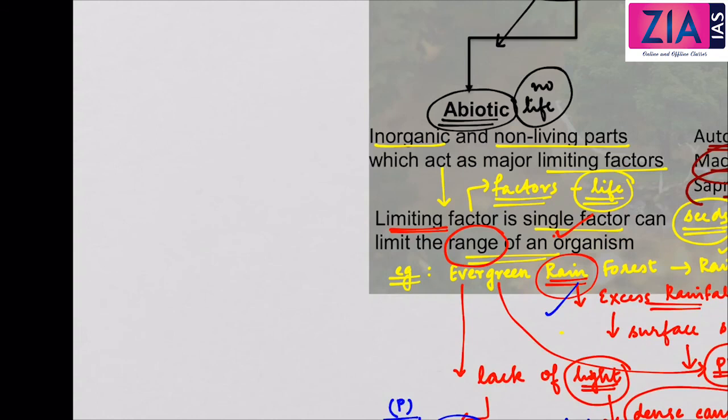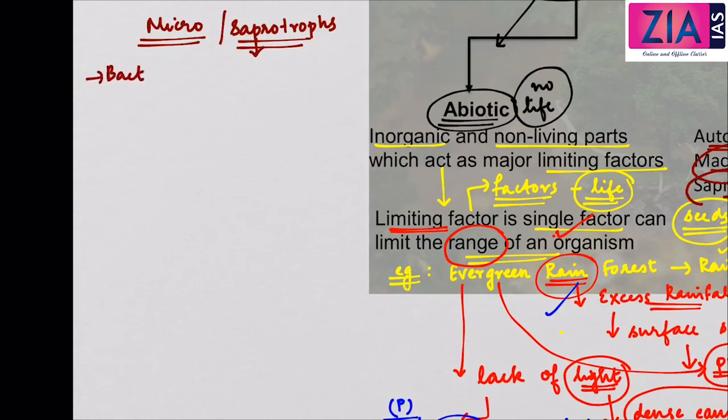Next we have the micro consumers, also called the saprotrophs. Saprotrophs are the decomposers. Micro consumers are bacteria or fungi, and they obtain their energy and the nutrients they require from dead organic substances called detritus.